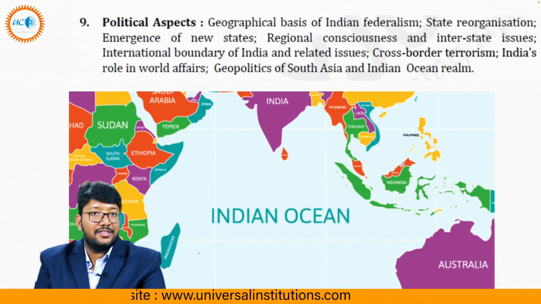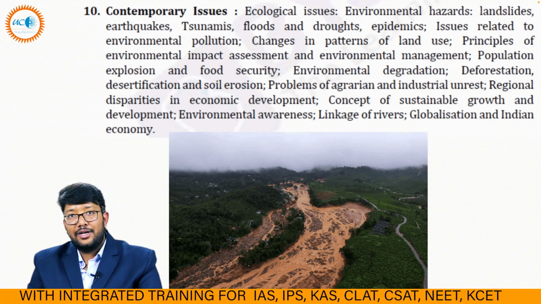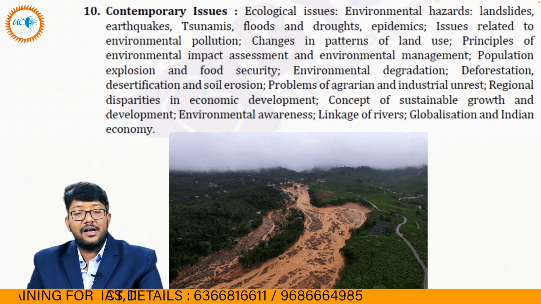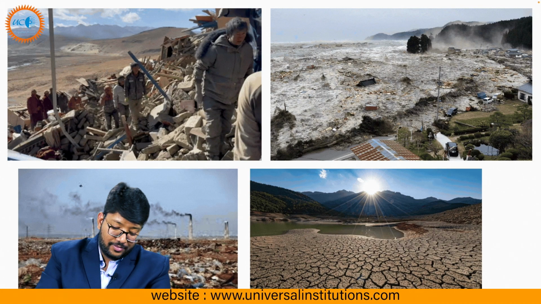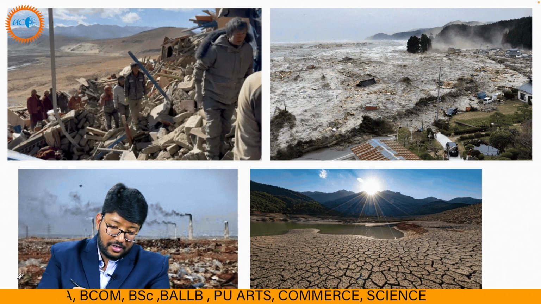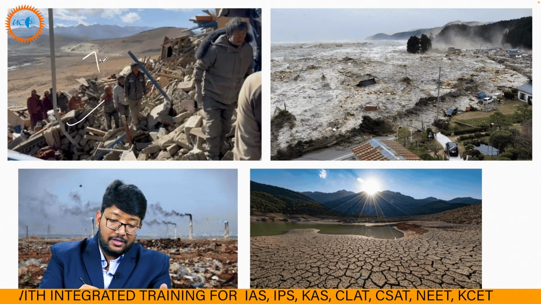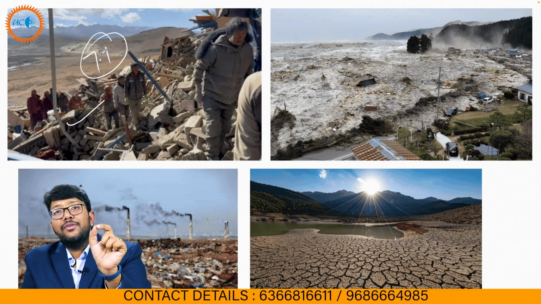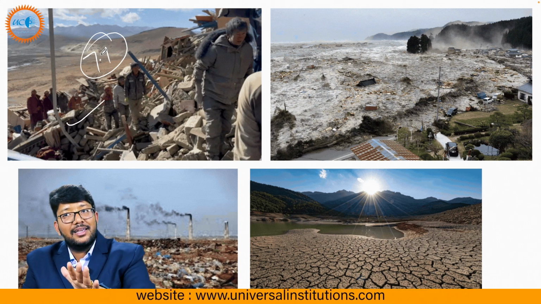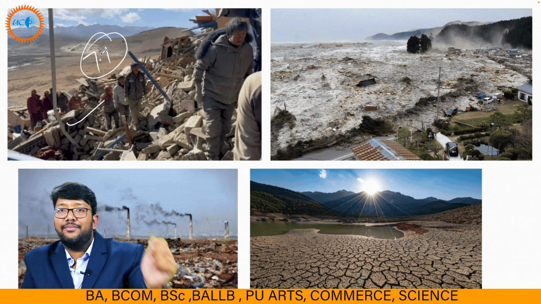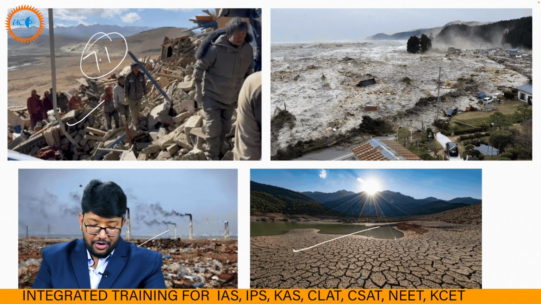Okay, the cross-border terrorism, this is our Indian Ocean. And the last is contemporary issues, like recently I told you about Tibet, environmental hazards, landslides, earthquakes, tsunamis, floods and droughts, epidemics. All these are important. This is the recent photo from Tibet. It was the first earthquake of 2025 of that massive scale, 7.1. So what is 7.1? It is a value on the Richter scale. Richter is the scale that we use to calculate the strength of earthquake energy. Okay, remember. So these are the tsunamis, pollution, droughts.